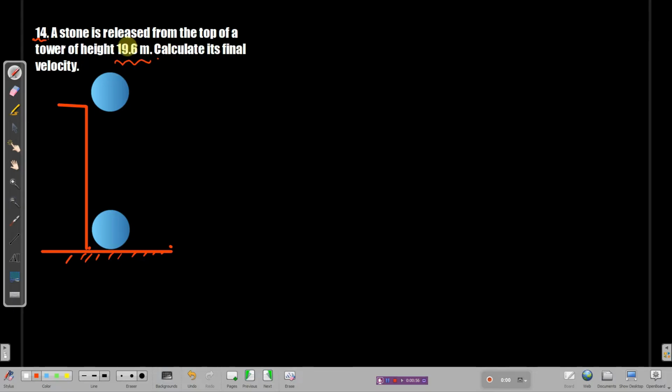See, first please understand the case. Where is the ball starting from? The ball is starting from the top of the tower. You can write 1 to indicate this is the first state of motion, and here is the final state of motion. Most of the children think that when the ball comes down and falls down, the velocity of the ball will be 0. See, if I ask you a question, is it possible for us to jump from a tall building or a table or something like that and fall down with a 0 velocity? No, it is not possible.